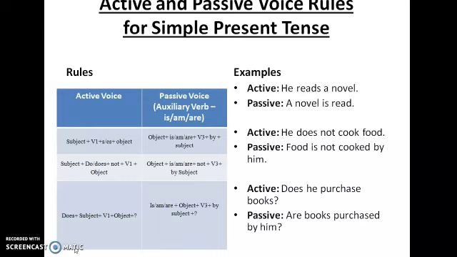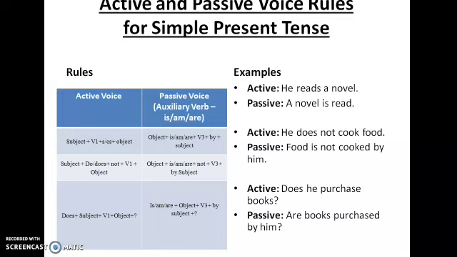First is the rules for simple present tense. You can identify whether it is simple present tense from the verb used. For example, he reads a novel. First question, he reads a novel. You understand that it is a simple present tense form, because you have an S or ES attached to the first form of the verb.